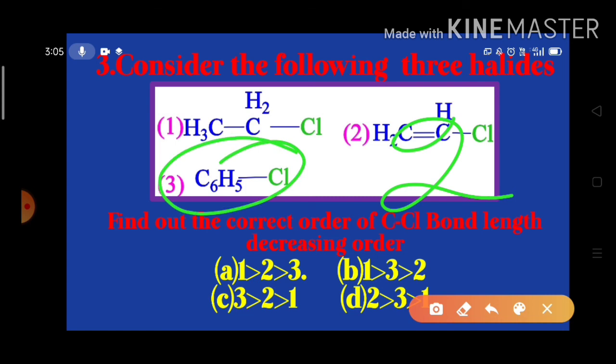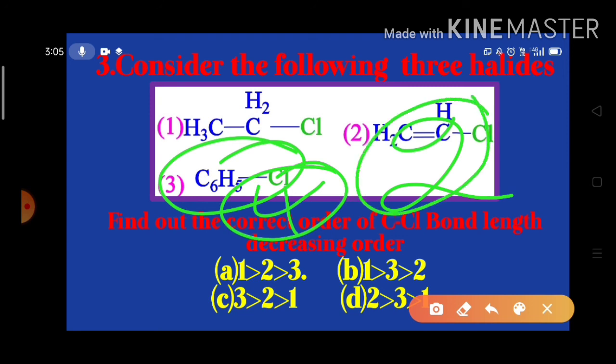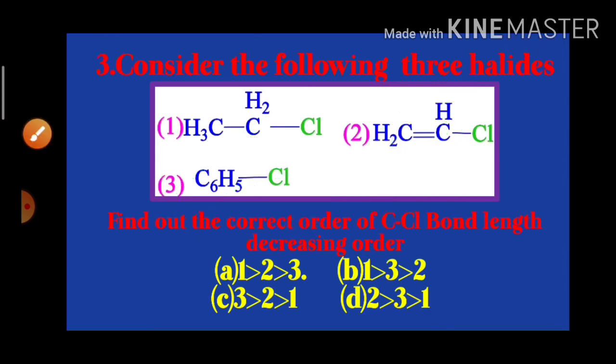And in benzyl chloride, look here, three double bonds are there. So that's why here we have four resonance structures. In vinyl chloride we have only two structures, whereas in benzyl chloride we have four resonance structures. So we know very well that resonance decreases the bond length.